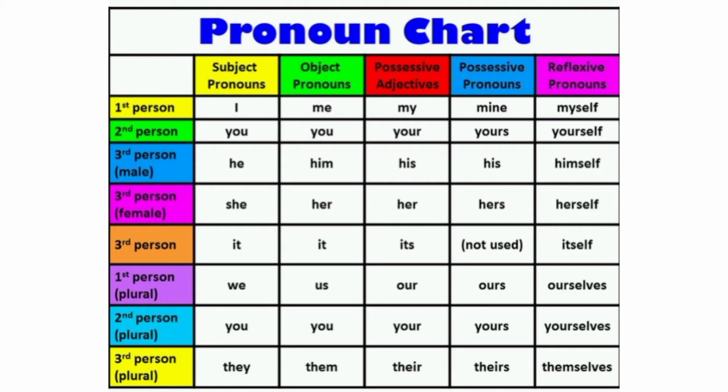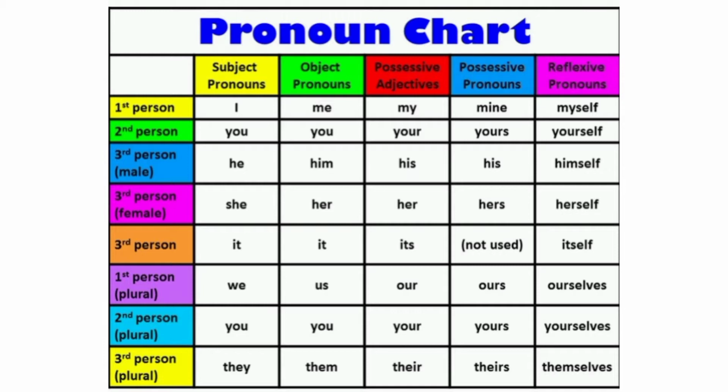Look at this. This one is a pronoun chart. See here: first person, second person, third person male, third person female, third person, first person plural, second person plural, third person plural. There are how to use in female and male, and then in singular and plural.